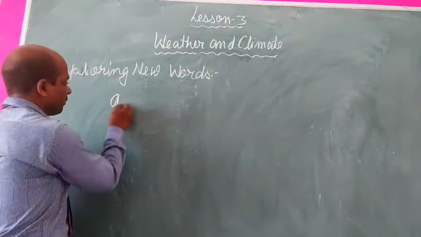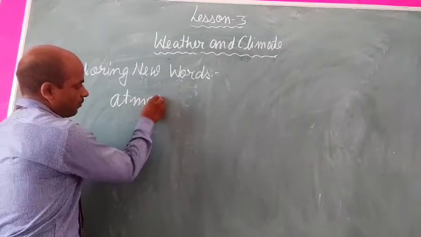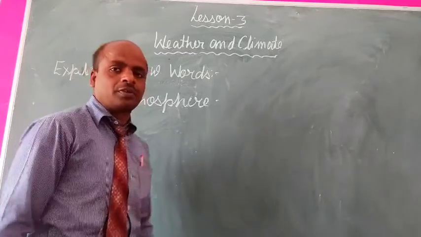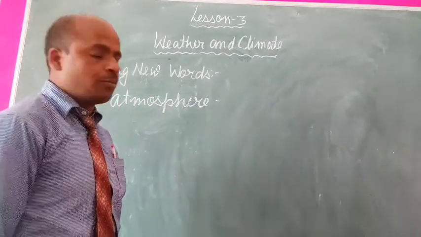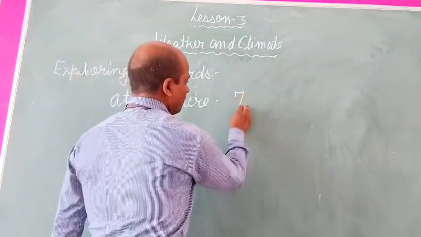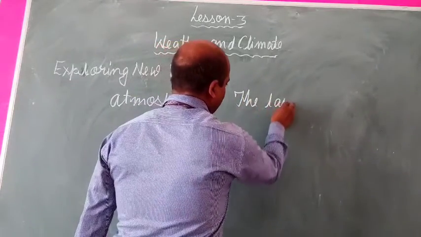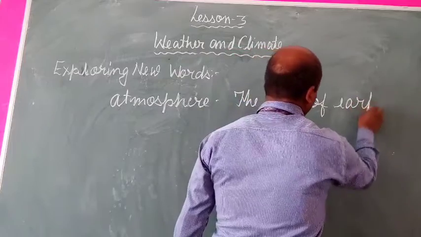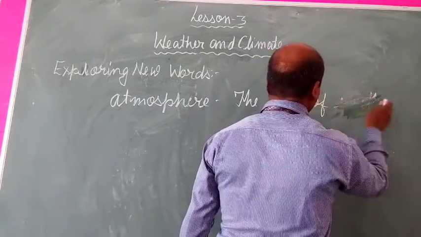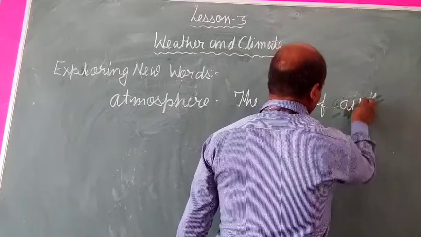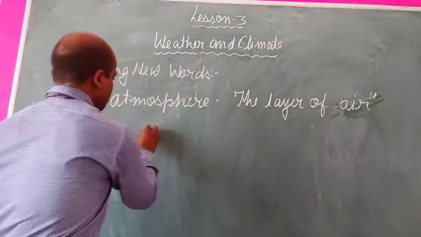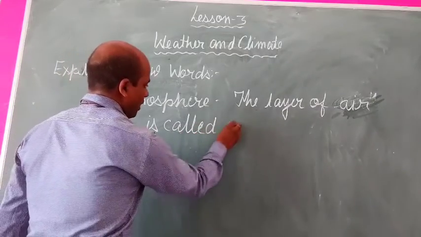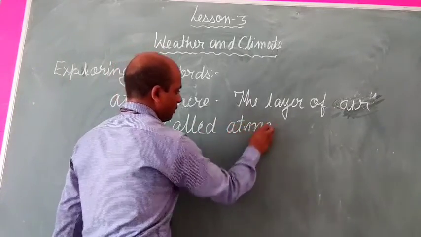Atmosphere. What is atmosphere? Student, atmosphere is the layer of the air of the earth.